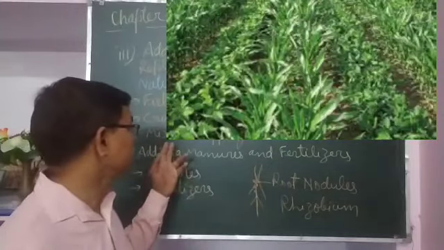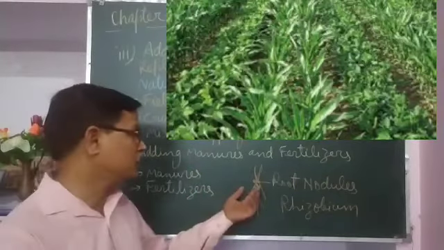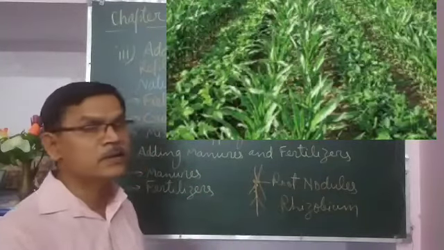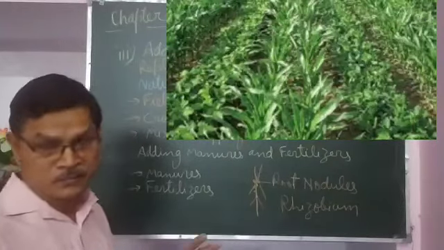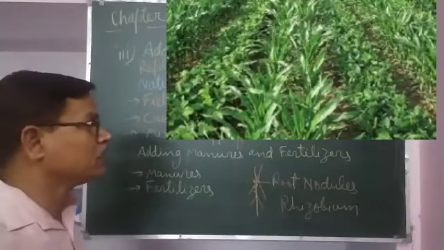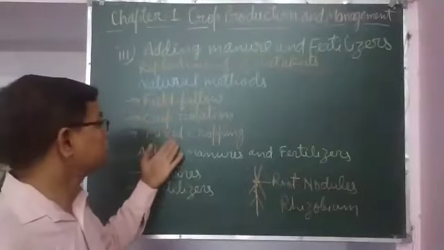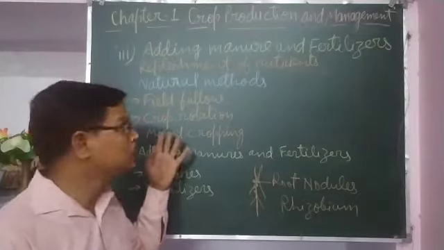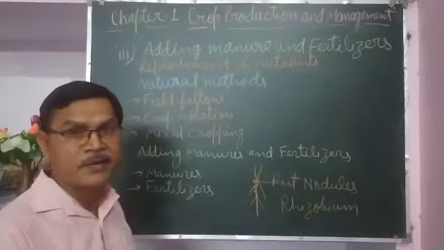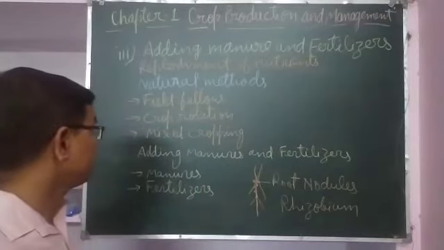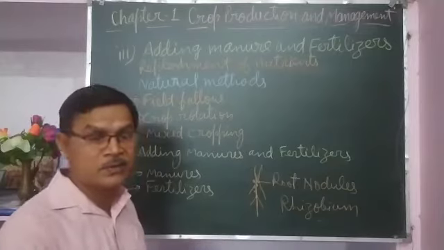So if both the crops are sown together, one crop will have root nodules, which will increase the fertility of the soil, and that will be beneficial for the other crop also, and the fertility of the soil will be maintained. So these are the natural methods by which nutrients in the soil may be replenished and maintained, so that deficiency of nutrients will not be there.